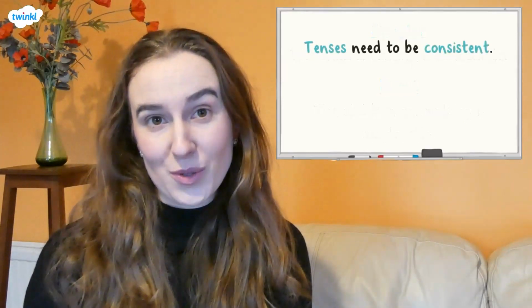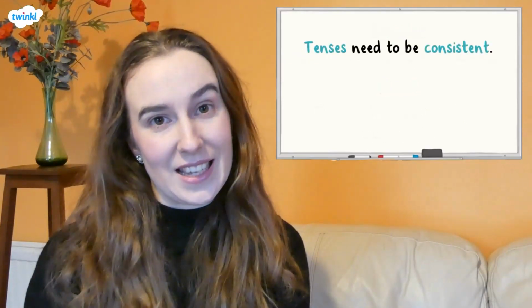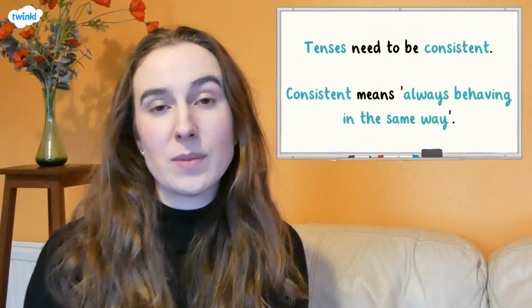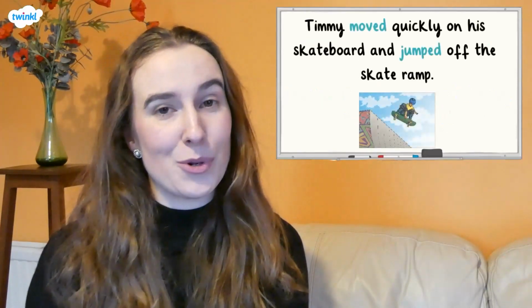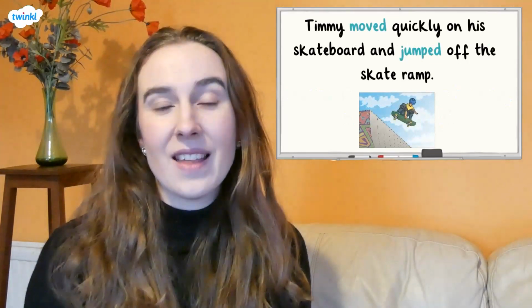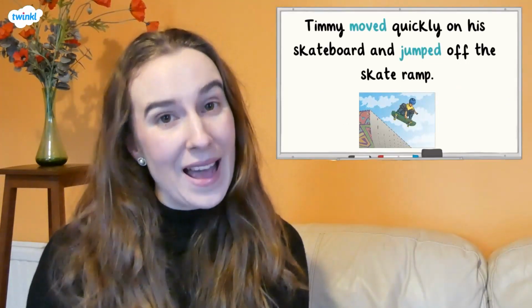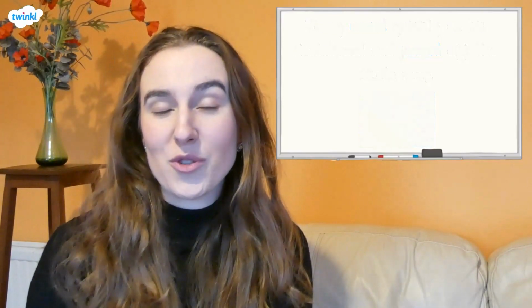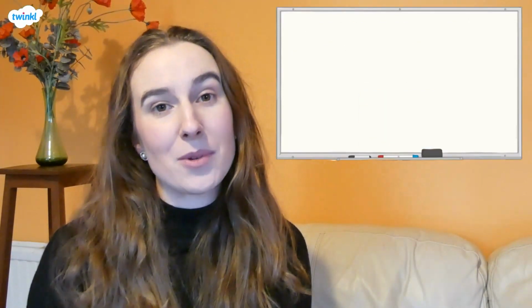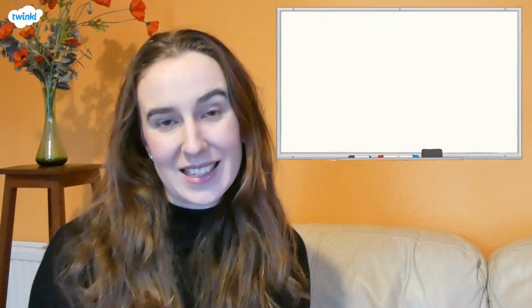We need to also think about tense consistency. Consistency means always behaving in the same way. Timmy moved quickly on his skateboard and jumped off the skate ramp. The tenses here are both in past tense to keep them consistent. In order to know which verb form to use, you need to be able to recognise different tenses.